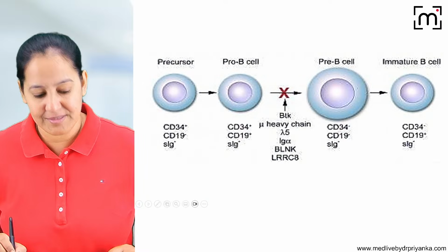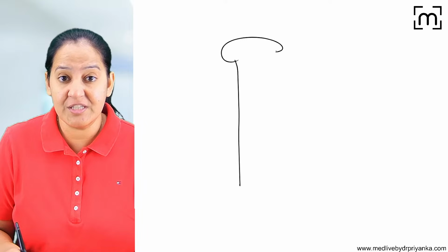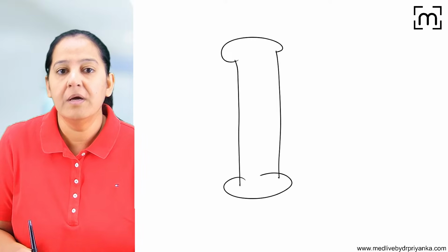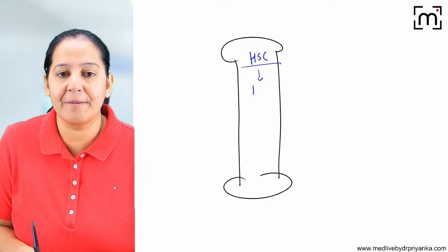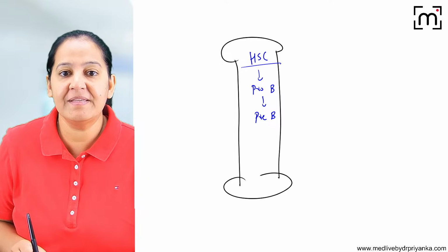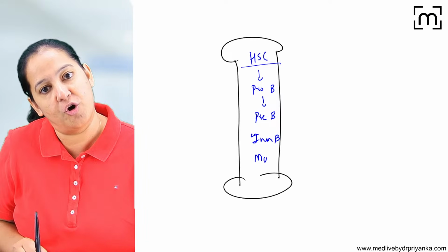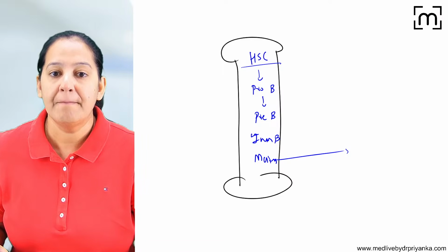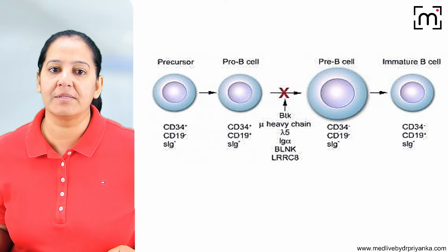So you know how the lymphocytes are formed? It's a deficiency of the B lymphocyte. How are B lymphocytes formed? They are formed in the bone marrow, from the hematopoietic stem cell. From the hematopoietic stem cell, pro-B cells are formed. Pro-B cell converts into pre-B cell. Pre-B cell converts into immature B cell. Immature B cell converts into mature B cell. They remain in the bone marrow to mature. Mature B cell converts into the plasma cell, and plasma cell forms the antibody. So this is the sequence.